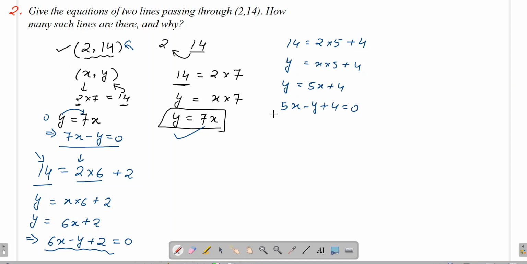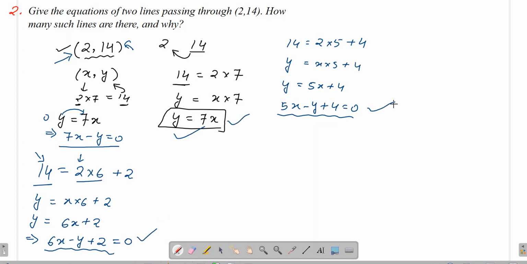So this is how we can write one more equation. So what can you see? There are so many equations which are passing through 2 comma 14. Sir, how do I find that whether it is passing through 2 comma 14 or not? Let's see. We'll plot all these three in the graph.